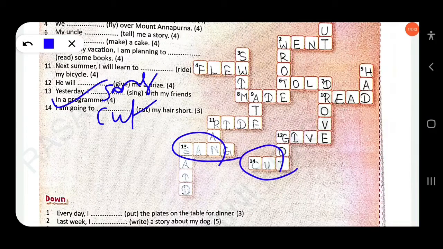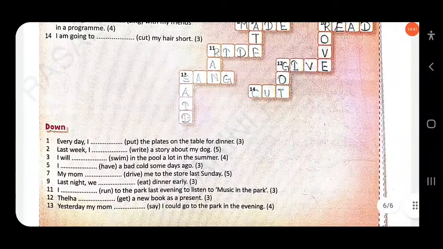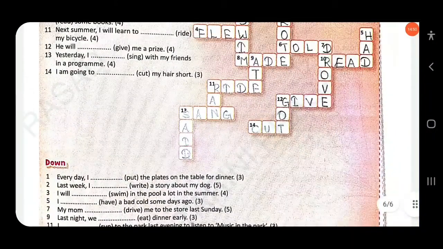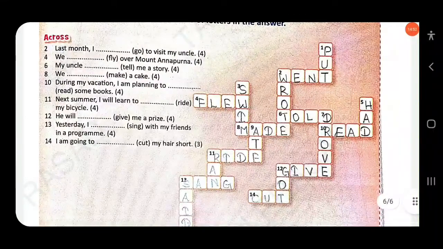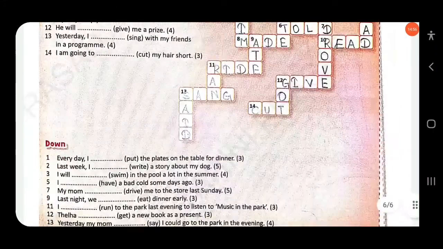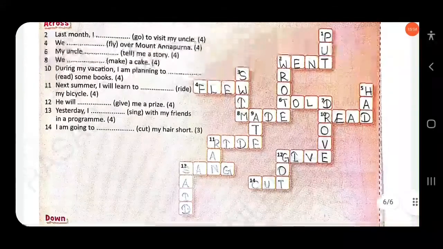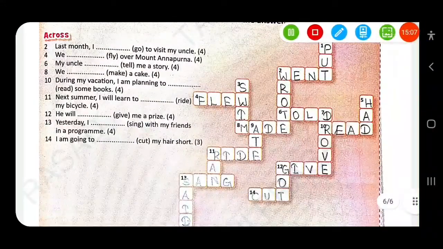Then next, down. Every day I dash the plates on the table for dinner. You know down 1. Here, put. You have to write here put. Clear? Then next, last week I dash a story about my dog. You know down 2. So here the answer: wrote.